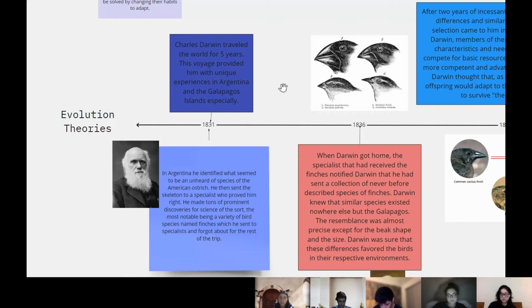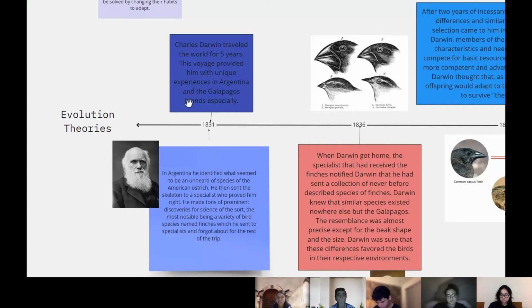He made tons of prominent discoveries for science, the most notable being a variety of bird species named finches, which he sent to specialists and forgot about for the rest of the trip. In 1836, when Darwin got home, the specialist that had received the finches notified Darwin that he had sent a collection of never-before-described species of finches.